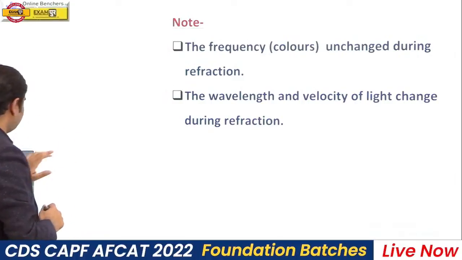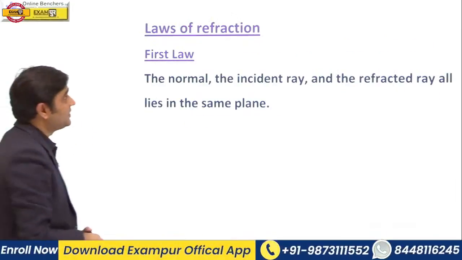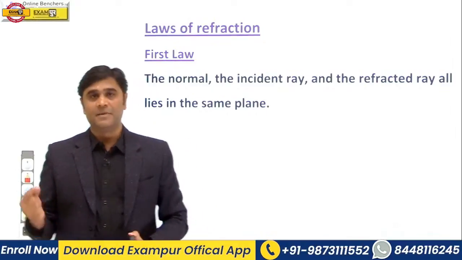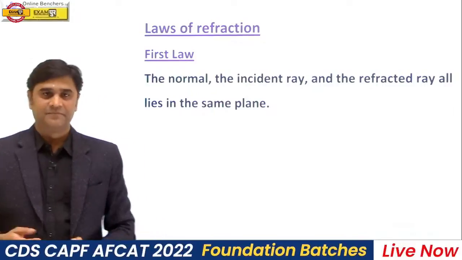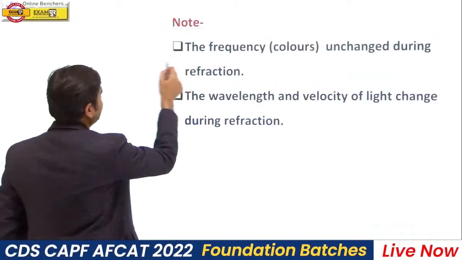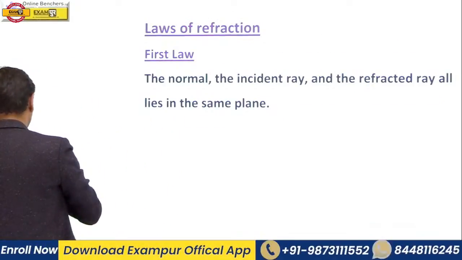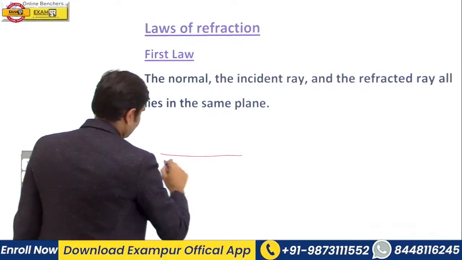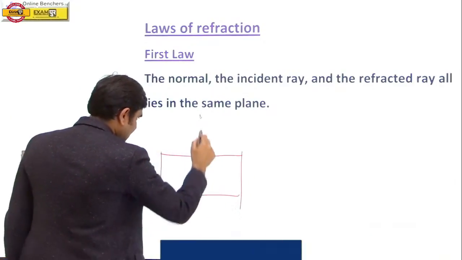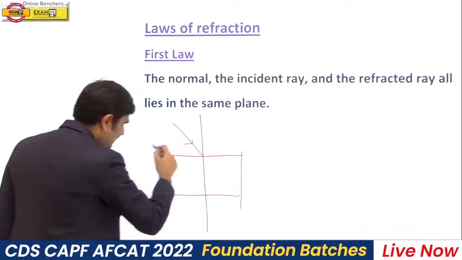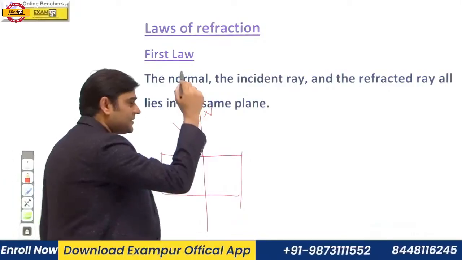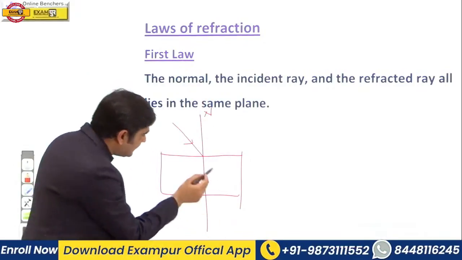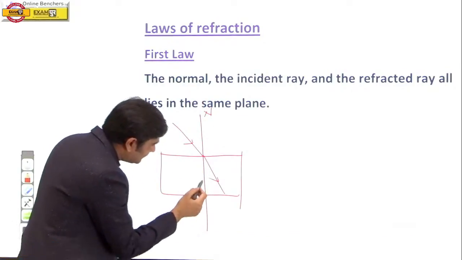Now we are going to discuss the very important part of this session, that is the laws of refraction. We have two laws. The first law says that the incident ray, this is your incident ray, and this is the normal on the surface of the glass slab, and this is the refracted ray.